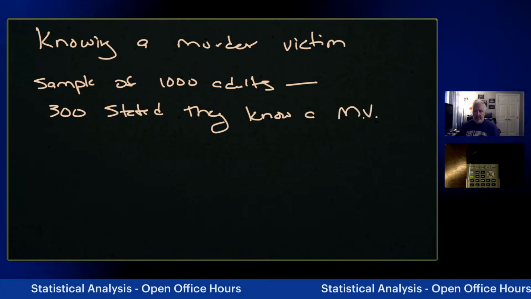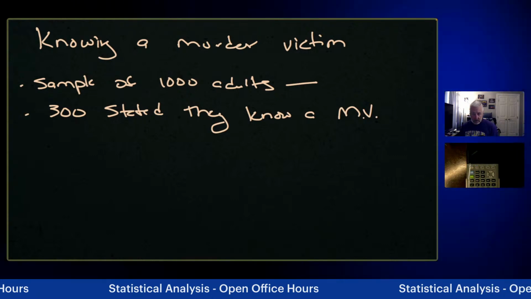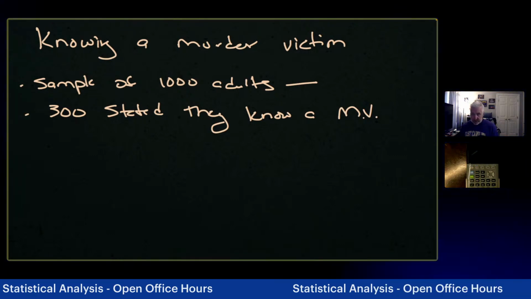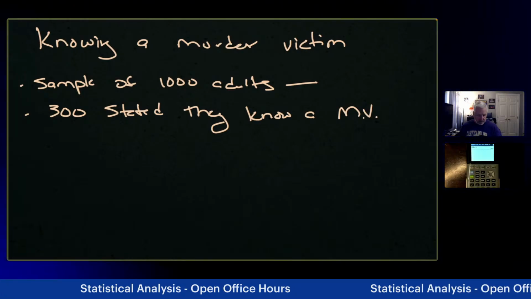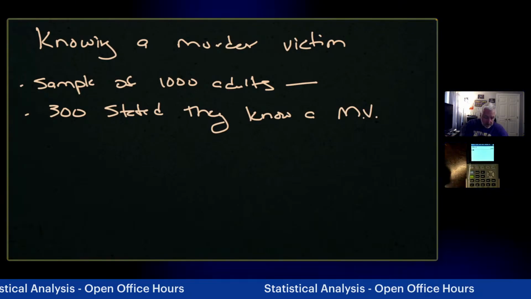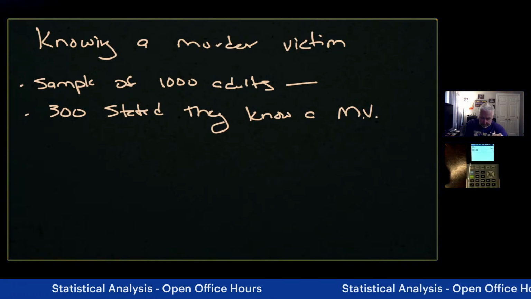They know a murder victim. So we have a sample of 1,000 adults. 300 of those stated they know a murder victim. What percentage of that population knows a murder victim? Well, let's pull it right up here. 300 divided by 1,000. Not rocket science, is it? It's 0.3.